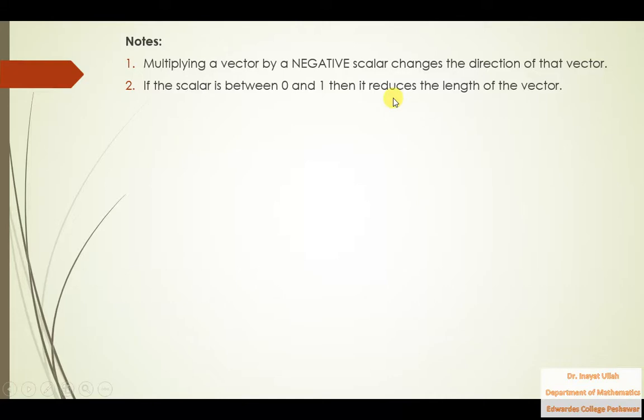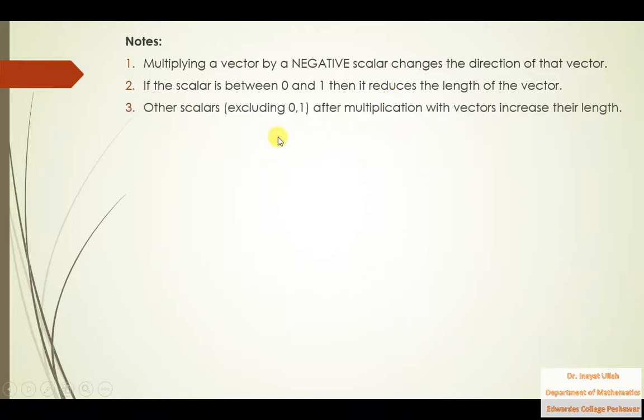It shortens the vector. And thirdly, other scalars excluding 0 and 1 and between 0 and 1, for example, after 1 there is 2, 3, 4, 5, 6 and before 0 there is -1, -2, -3 and so on.